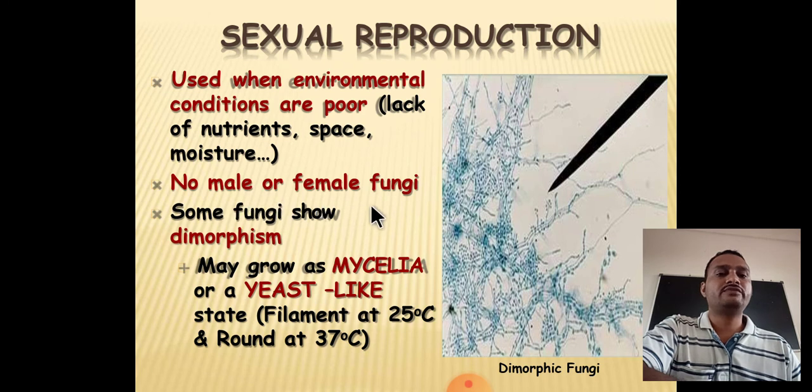There are no male and female fungi. Here please remember, some fungi show dimorphism. Dimorphism means different morphological characteristic features. Di means two different morphological features, they may grow as mycelia, or in case of yeast, like a straight filament. The most favorable temperature is 25 degrees Celsius and around 35 degrees Celsius.